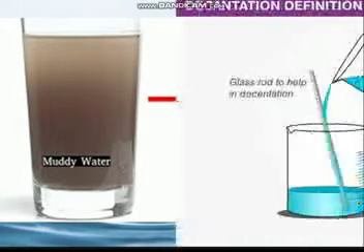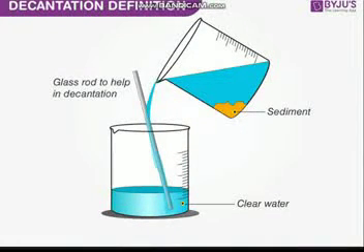Then what is meant by decantation? Decantation is the process that follows sedimentation. It involves pouring out the liquid without disturbing the sediment. The liquid that is poured out still contains some insoluble solid particles. Means in the decantation process, the liquid above the sediment from the sedimentation process is poured into another beaker without disturbing the sediment. This process is called decantation.